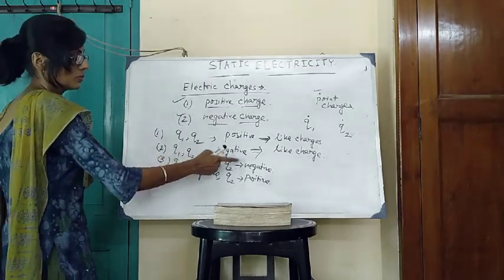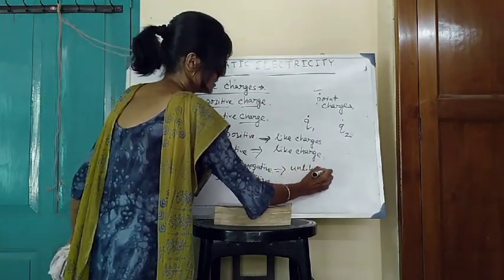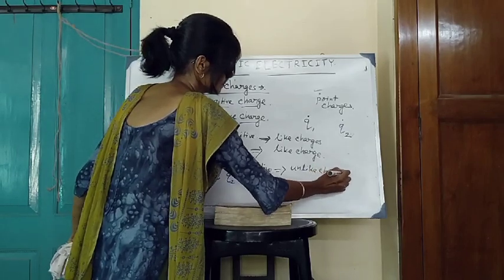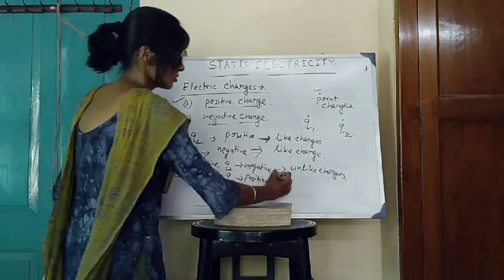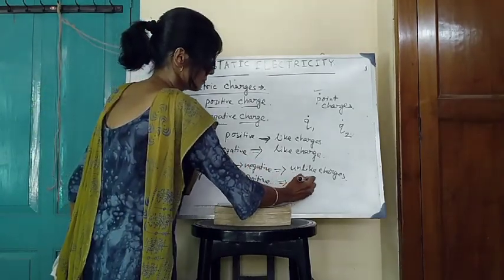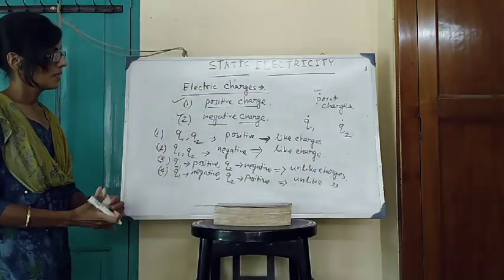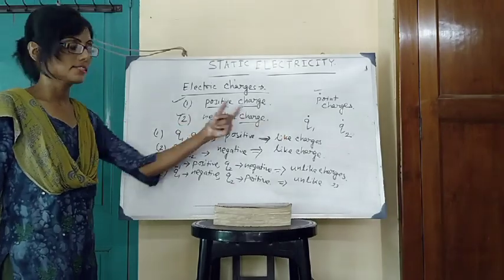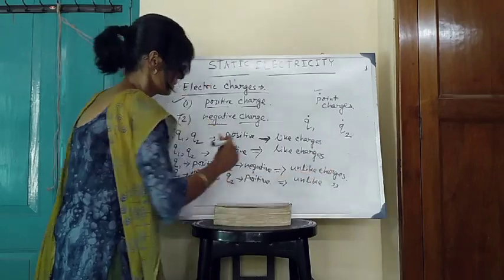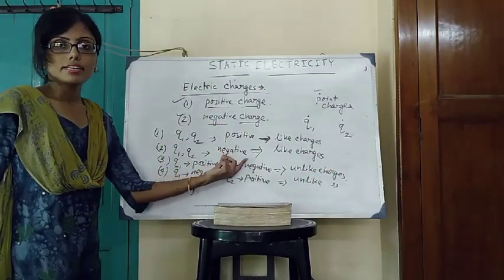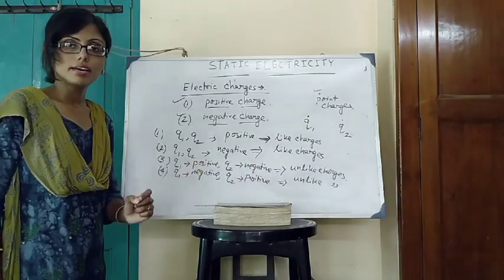Suppose Q1 is positive, Q2 is negative, it is called unlike charges. Same for point number four, Q1 negative, Q2 positive, it is also called unlike charges.